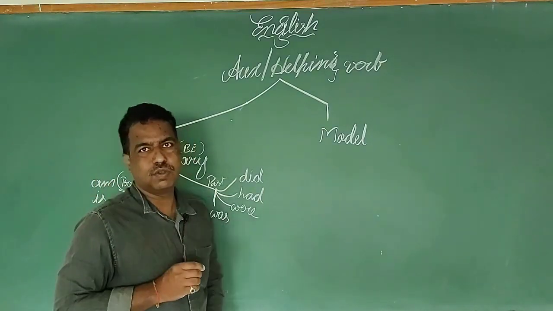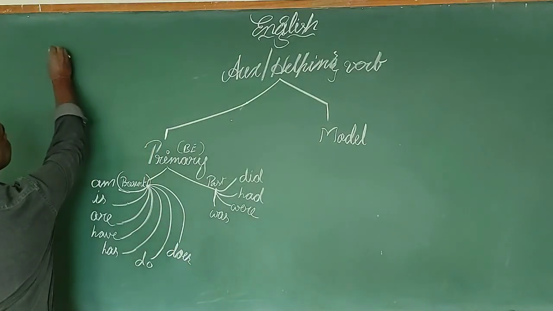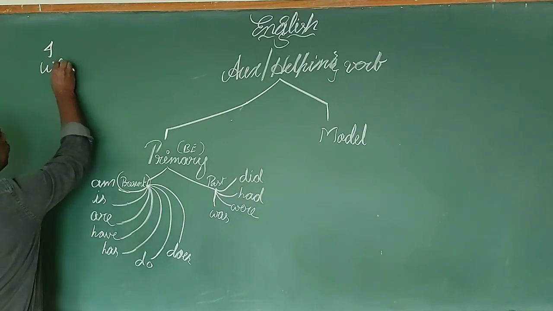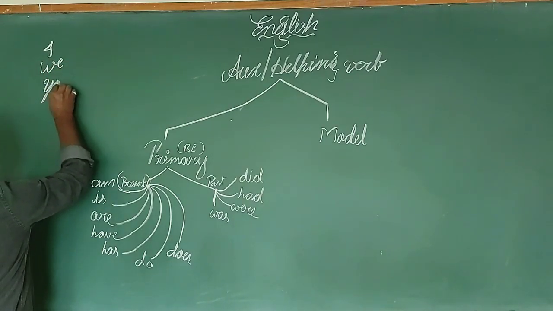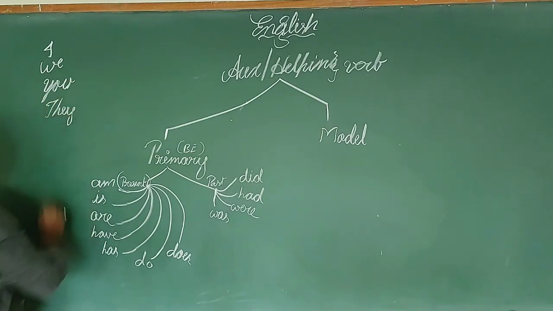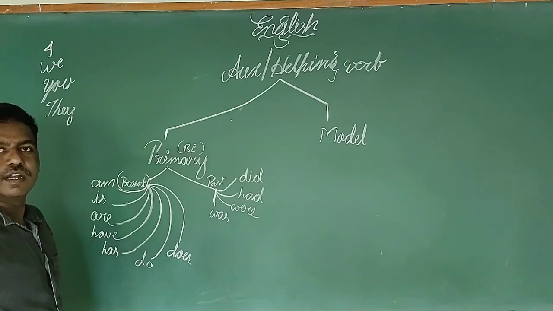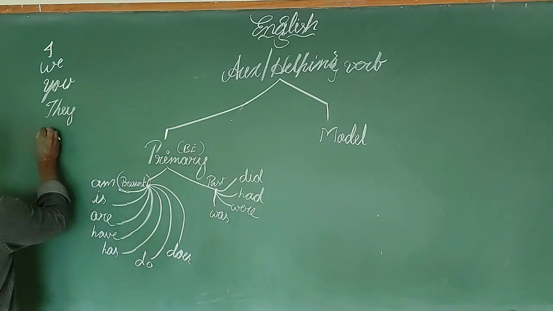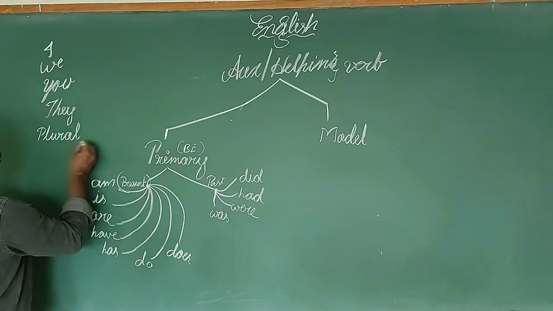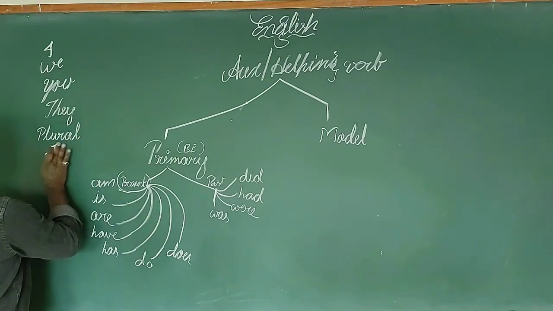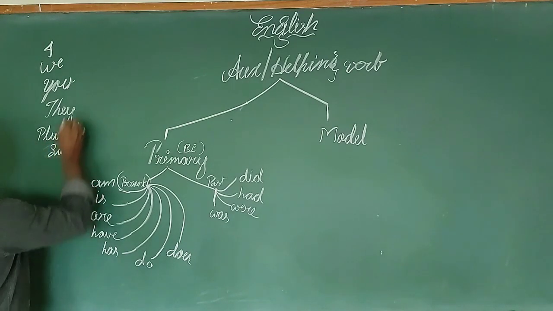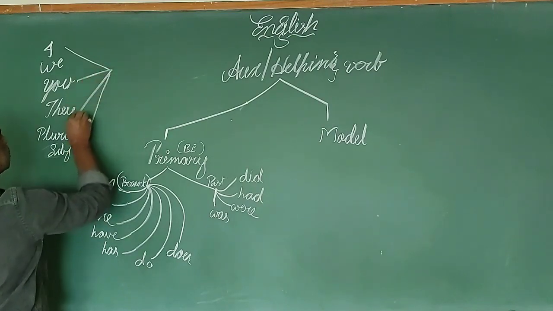Let me speak about where the subject is, mind it, I, we, you, they, or any plural noun or subject. When such a subject comes, we use it like this.